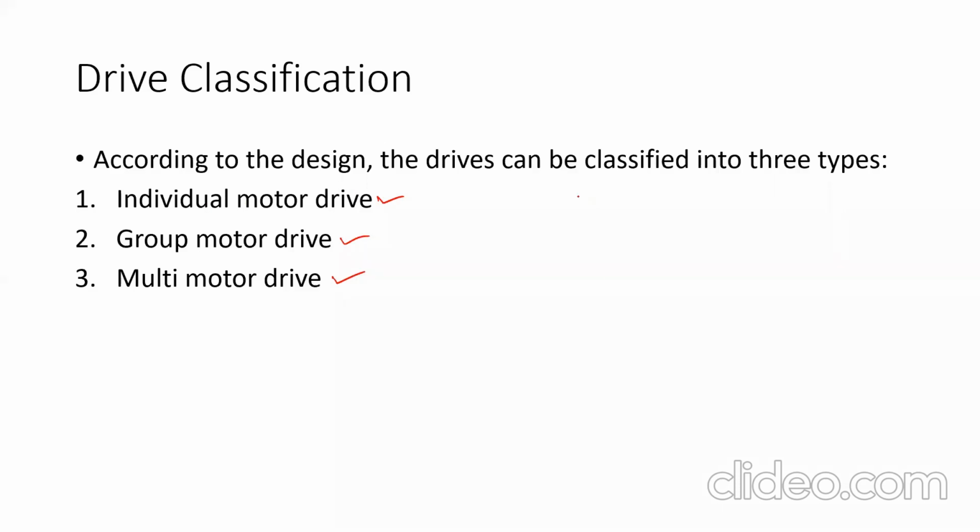Okay, if there is only one motor required for electric drive or used in electric drive, then it is an individual motor drive. Group motor drive means what? Number of motors are used. Suppose there is one master motor, and using belts or gears, number of motors are connected to the shaft of that master motor, the main motor, then this is the group motor drive. Means the operation or control of extra motors is done using the main motor, the master motor.